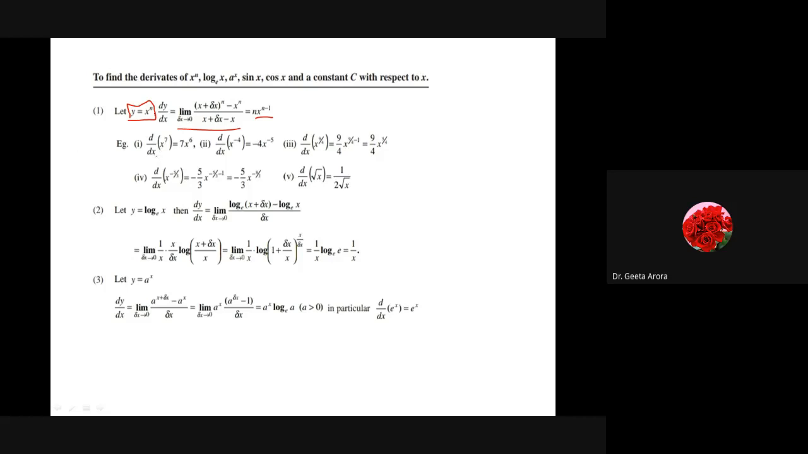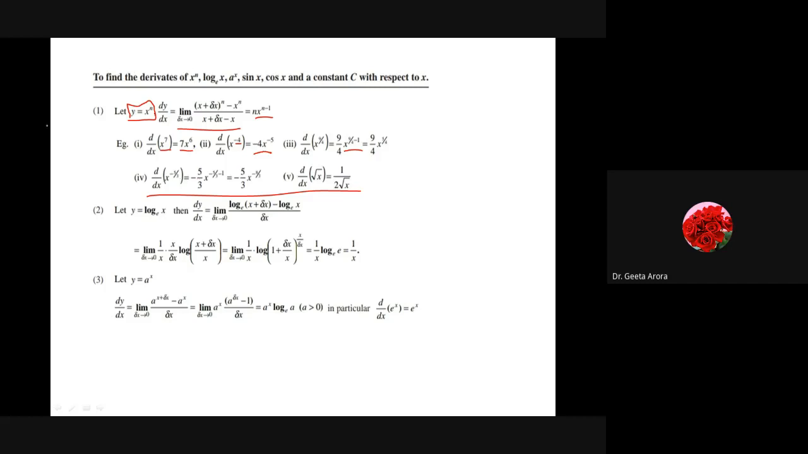So here for x^7, n is 7, so we have written 7x^6. For x^(-4), n is minus 4, so we have written -4x^(-5). For x^(9/4), it is (9/4) x raised to power 9/4 minus 1. So these are direct substitutions, and obviously we are getting the values. Okay? I'm not emphasizing more. If we know the formula that y is equal to x^n, the derivative of x raised to power n is obviously nx^(n-1).